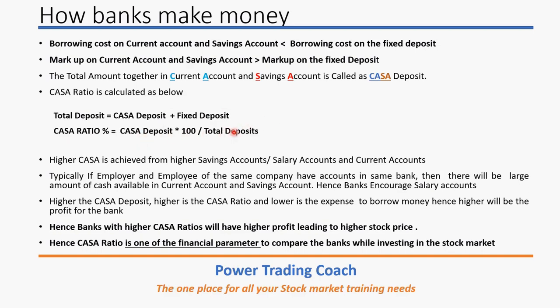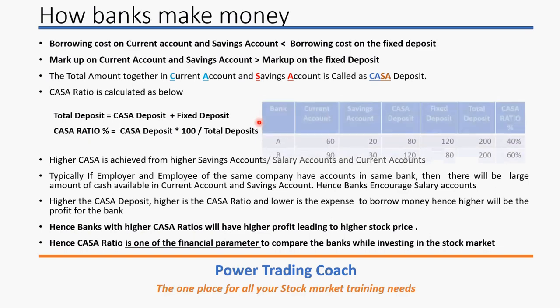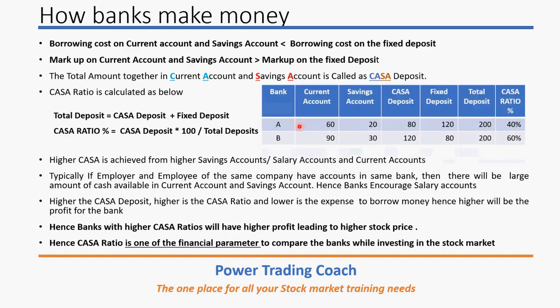CASA deposit to the total deposit. So let us see an example here. Let's say bank A has 60 crore. Everything is in crore here. So if it is 60 crore in the current account and 20 crore in the savings account, together the current and savings accounts have 80 crore available as CASA deposit. Fixed deposit has 120 crore. So if you add the CASA deposit and fixed deposit, the total deposit in the bank will be 200.